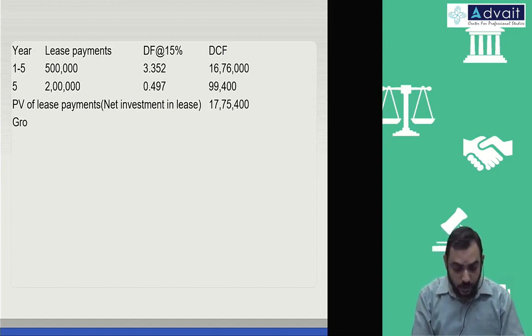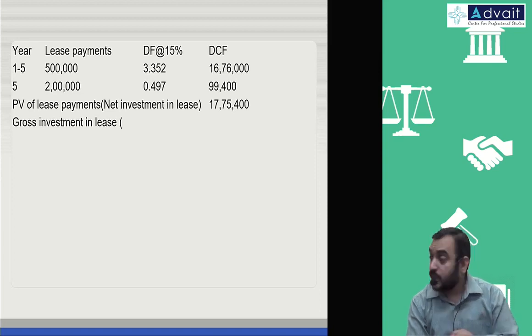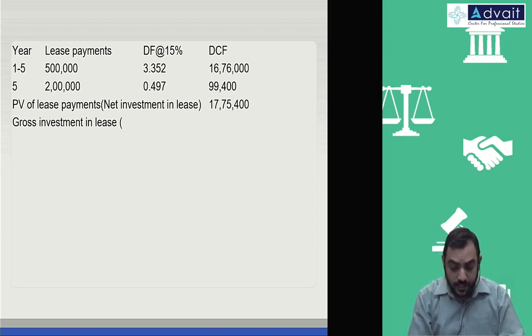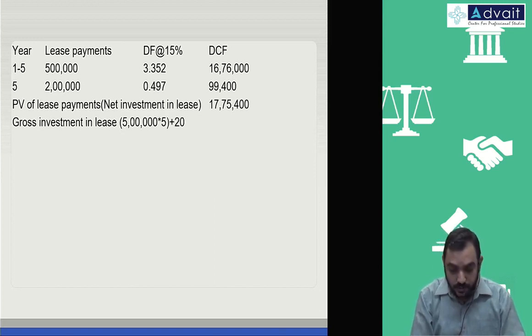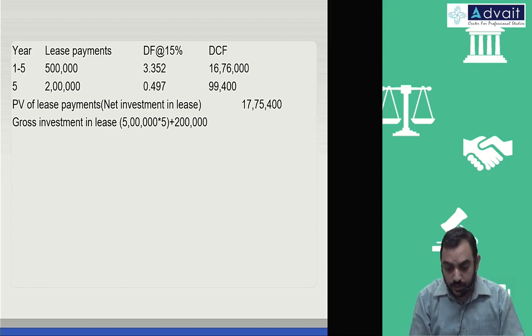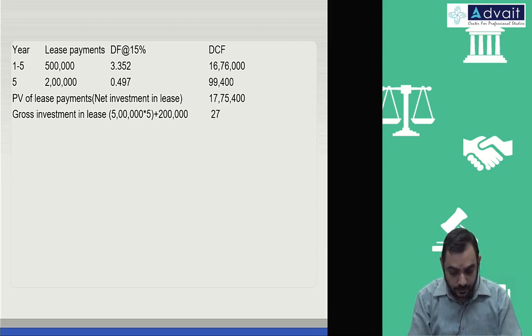What is gross investment in lease? Gross investment in lease is not accounted, only for our reference. That is how much lease payment without applying discounting factor. 5 lakh is paid over 5 years plus last year 2 lakh. So totally 27 lakhs, right?